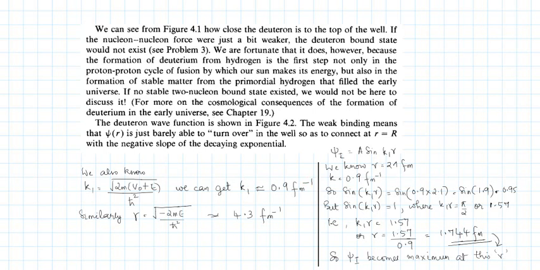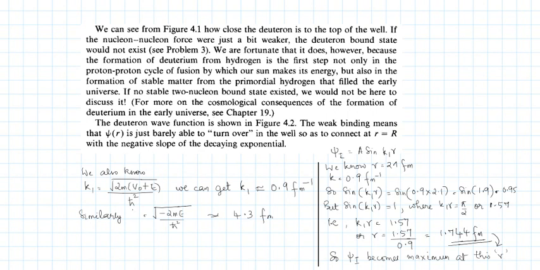Similarly, you have your k2. Sorry, your 1 by k2.